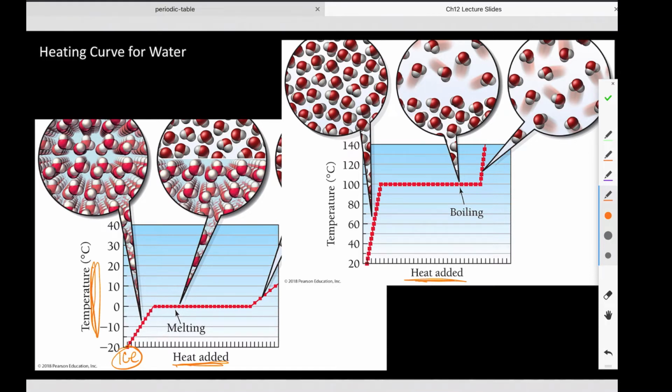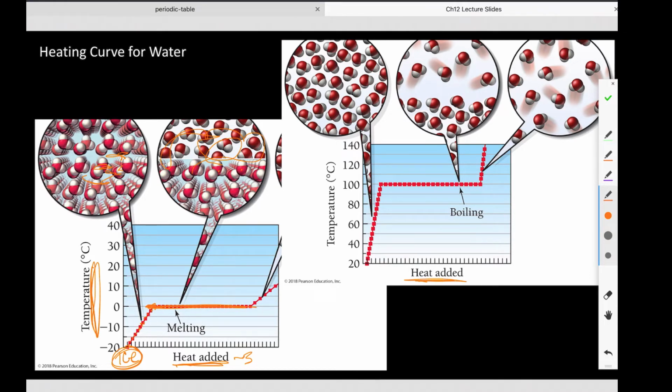Okay, so if we had our bucket of ice and we put it on our stove at a setting of 3, for example, eventually that ice is going to slowly but surely absorb some of that energy, and the molecules will move faster and faster and faster, and they'll vibrate more and more until at about 0 degrees, some of those molecules have enough kinetic energy that they can break loose from the solid crystal structure so that we can get some free flowing liquid molecules. And note that once we get to 0 degrees Celsius, what happens to the temperature here?